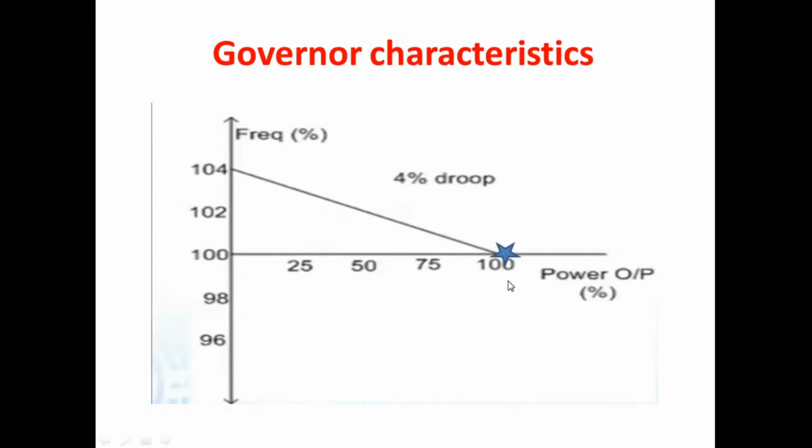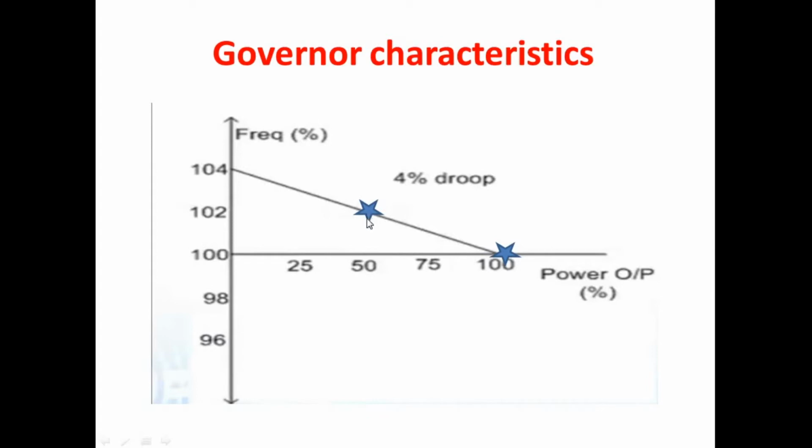Now consider that we have a reduction in the power demand. Due to that reduction in power demand, we have to reduce the power output. Consider that we are reducing the power output from 100 to 50. At this time the operating point will shift to this new operating value, the star value.